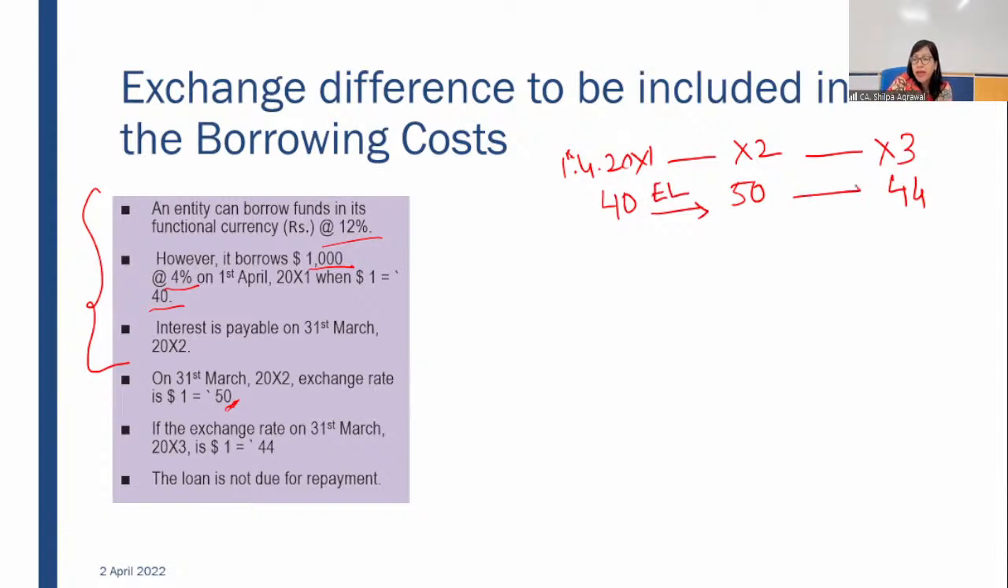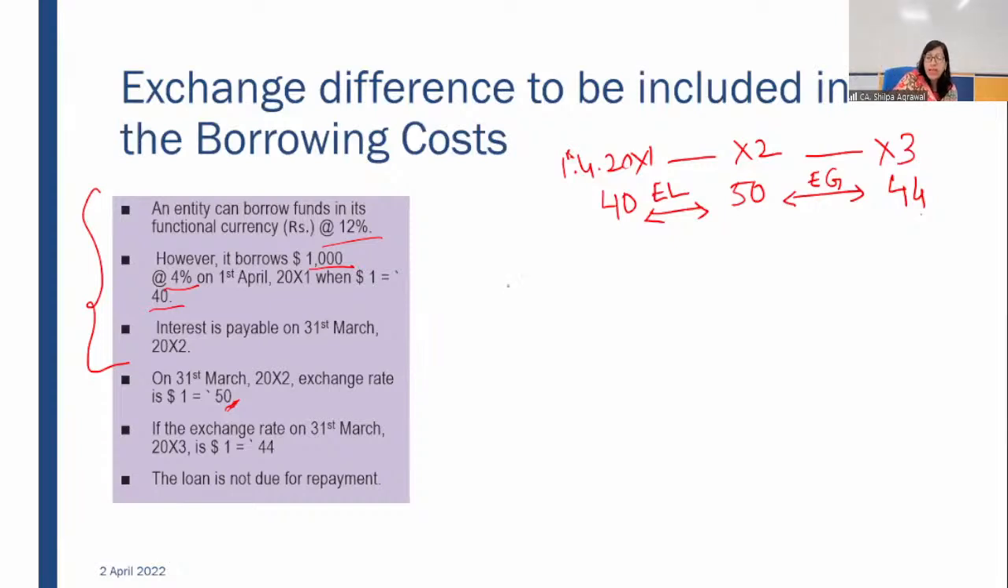Definitely, here you are having exchange loss, and here you are having exchange gain. Your last year, you brought down your loan to 50 rupees. But now, at the end of this year 20X3, your exchange rate is 44. So you have to reduce your borrowing amount. Your liability, when it's reduced, it is your gain. This will be exchange gain. Then how to account for it?